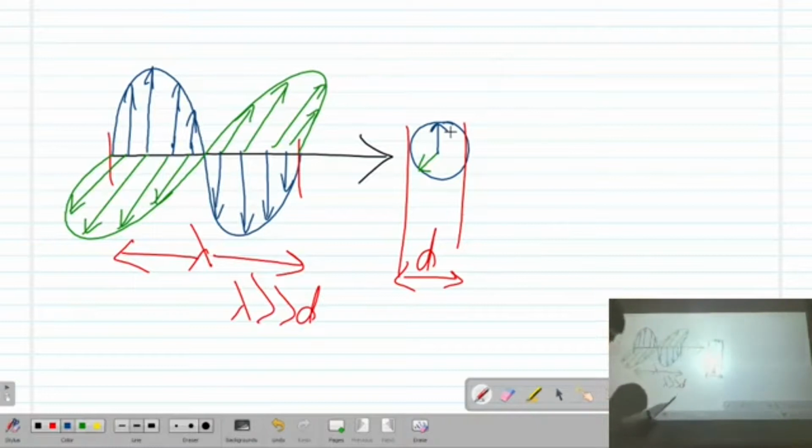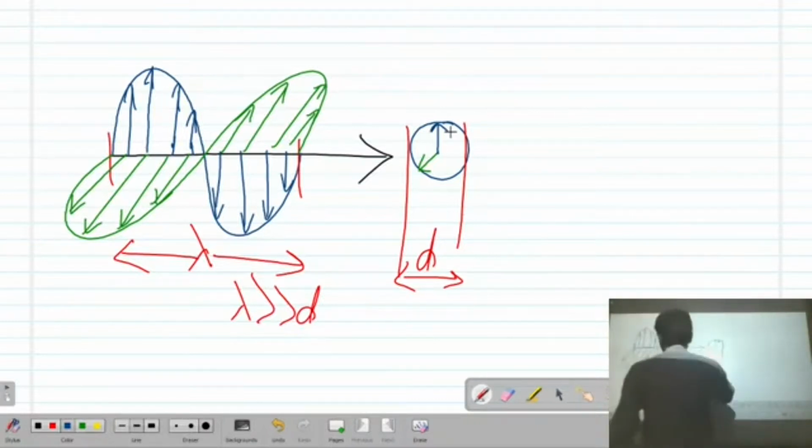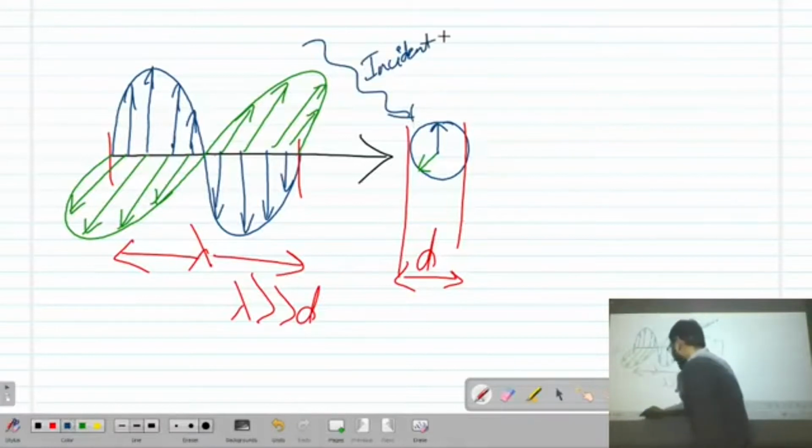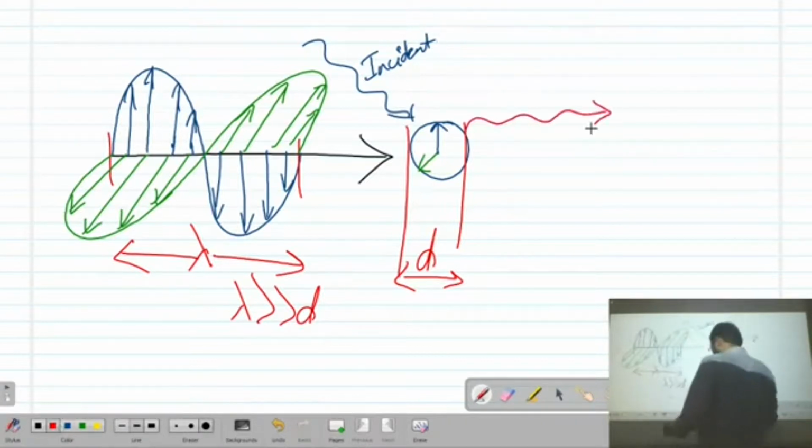Now we will have two types of waves. The first one is the incident wave, and the second, outgoing one is the scattered wave.